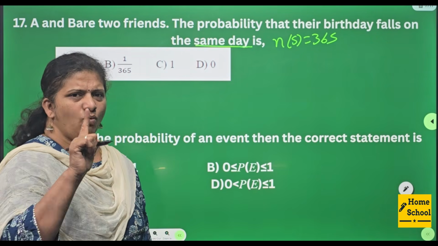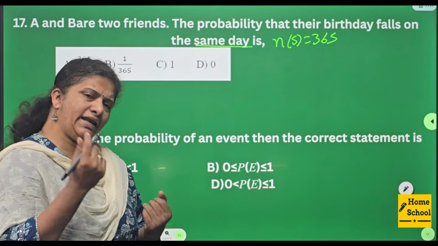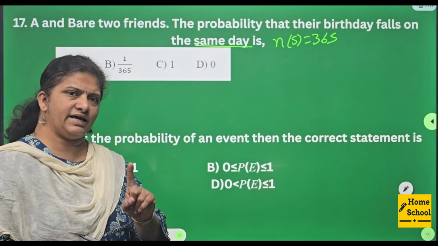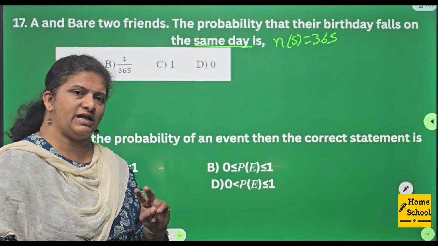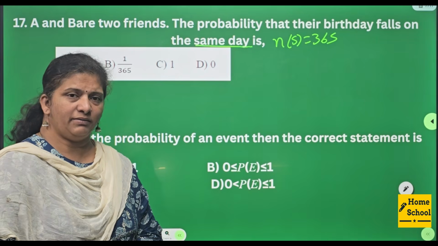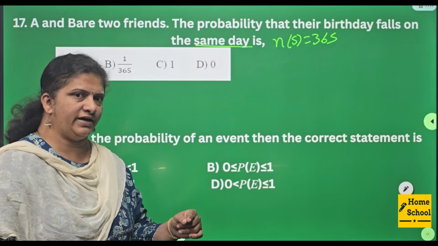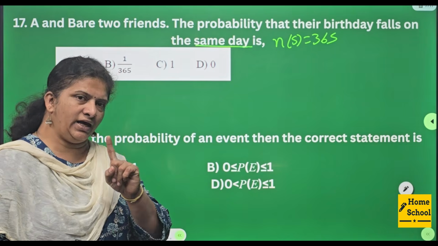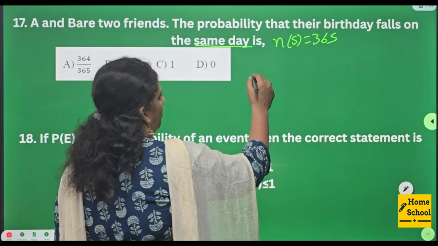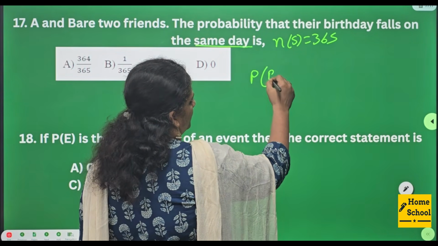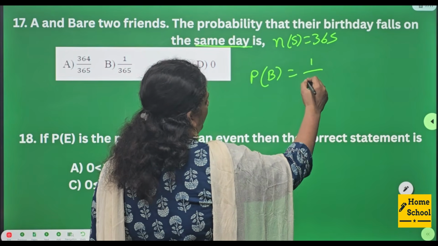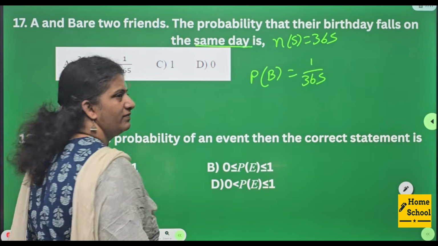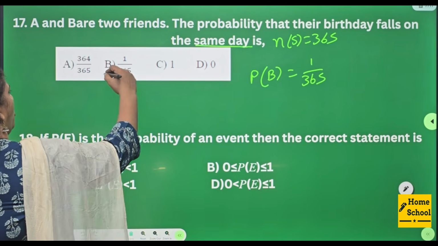Same day means one day. So you can take any day, and on that same day both of them will be celebrating their birthday. That means among 365 days, they use only one day. That means the probability will be 1 by 365. Where is your answer? Option B.